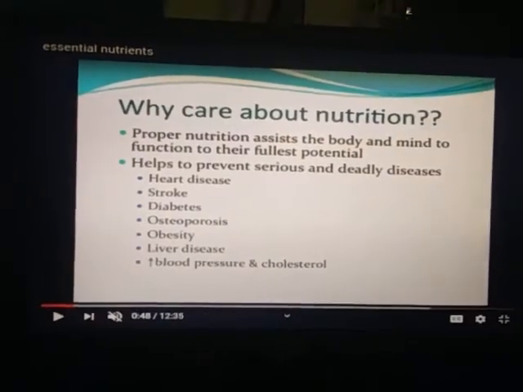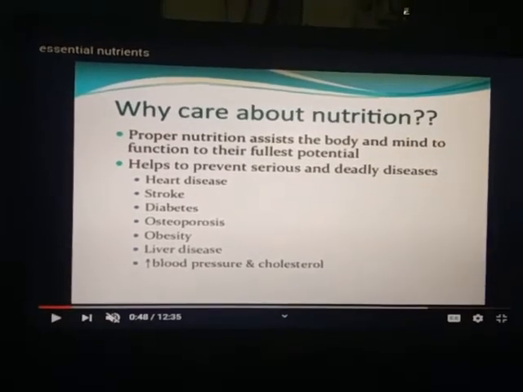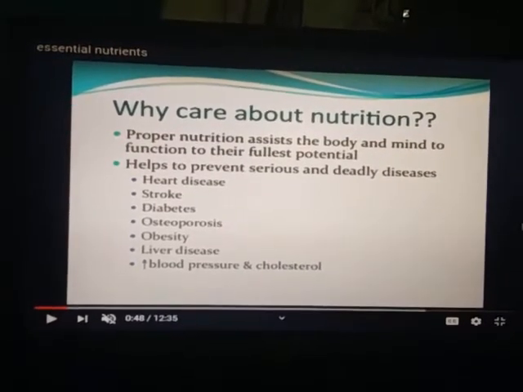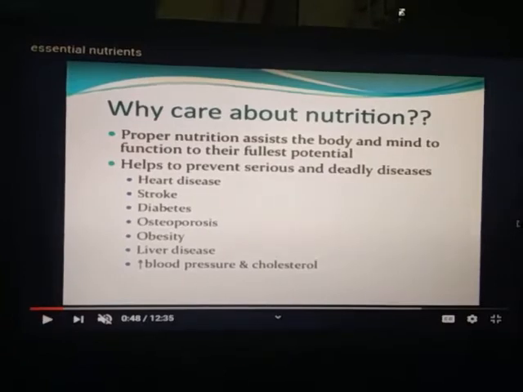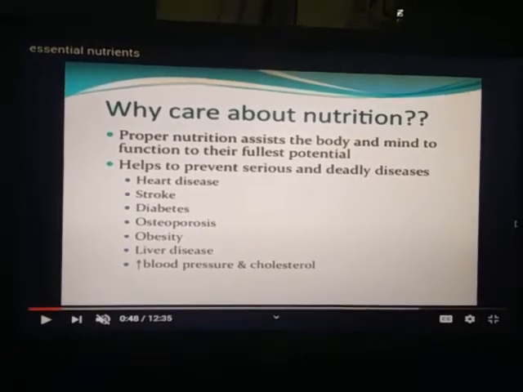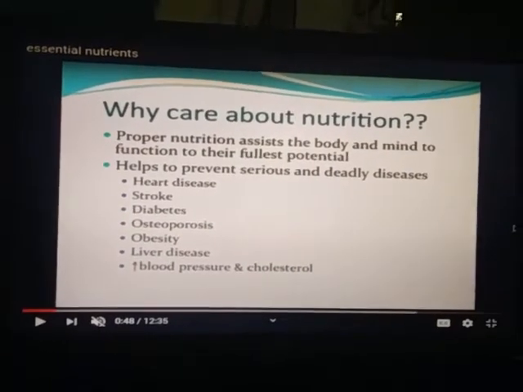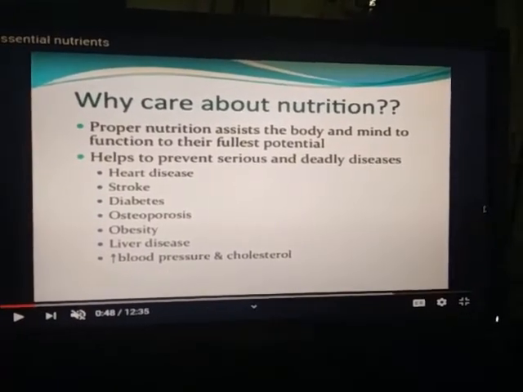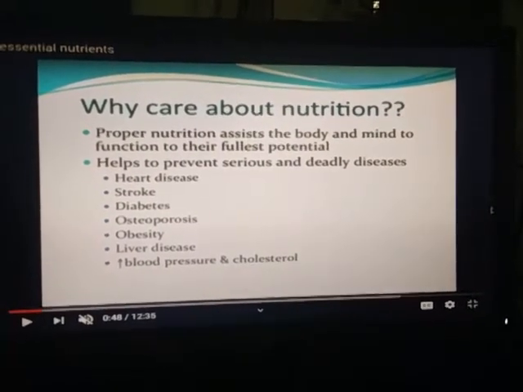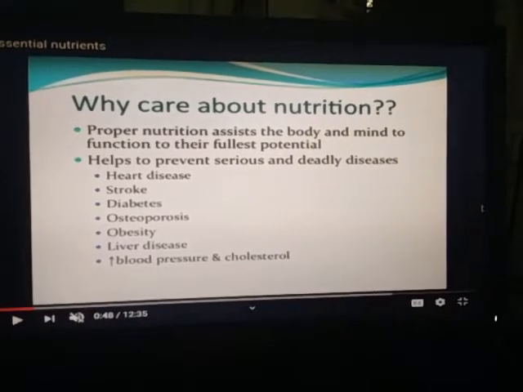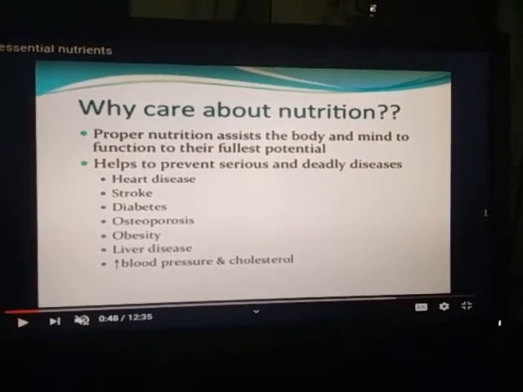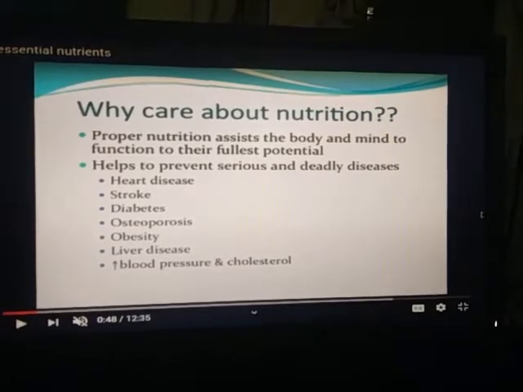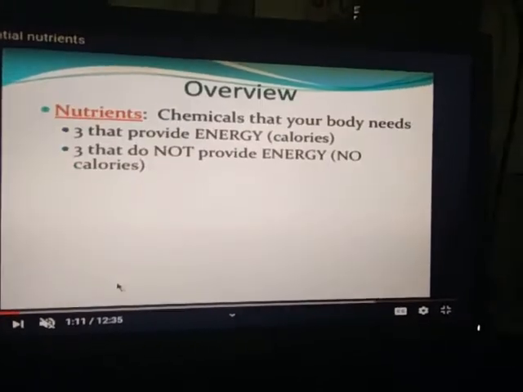It helps to prevent serious and deadly diseases like heart disease, stroke, diabetes, osteoporosis in which bones become hollow, obesity, overweight, liver disease, blood pressure and cholesterol. These serious diseases can be prevented by giving nutrient food material to our body.